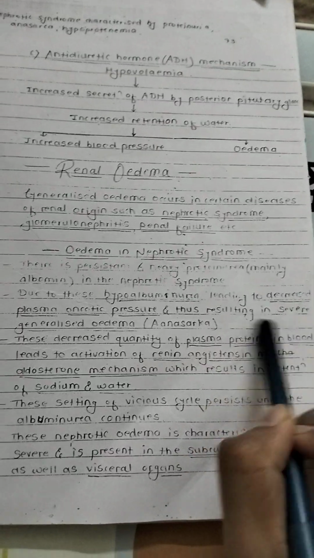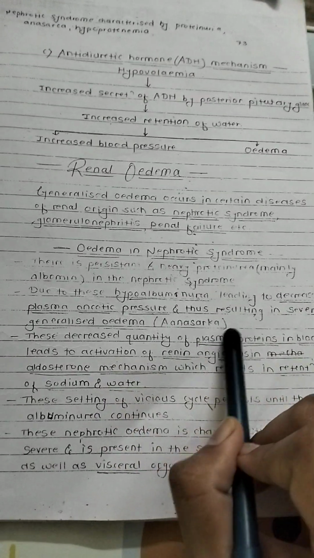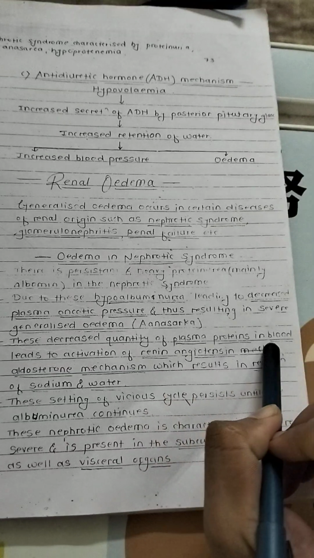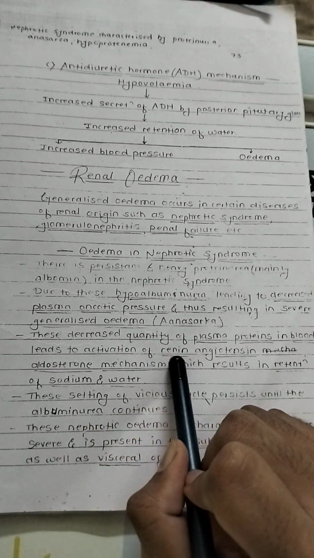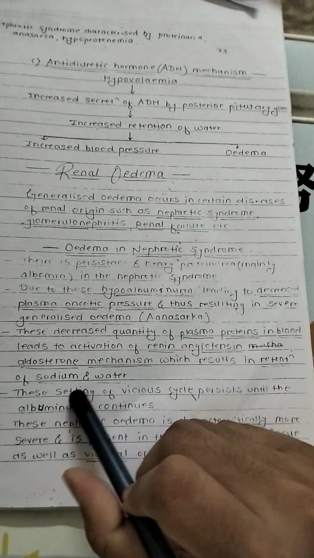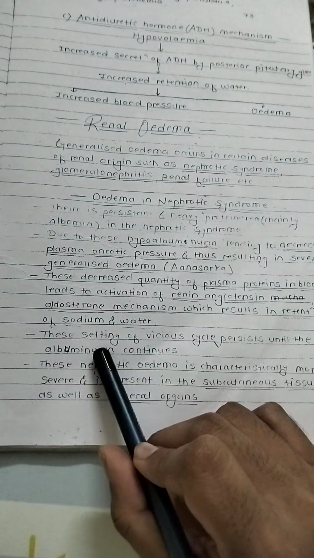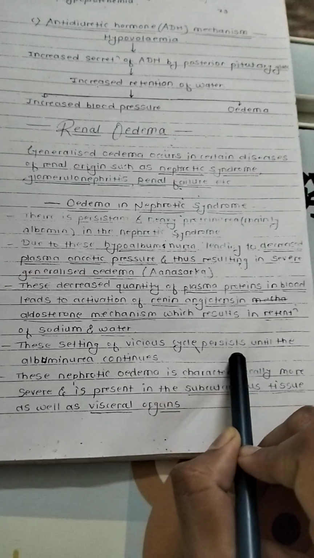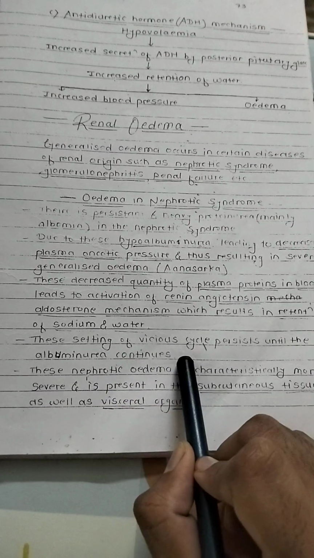These result in severe generalized oedema, anasarca. The loss of plasma protein also leads to activation of the renin-angiotensin aldosterone mechanism, which results in retention of sodium and water. This cycle persists as long as the disease continues.